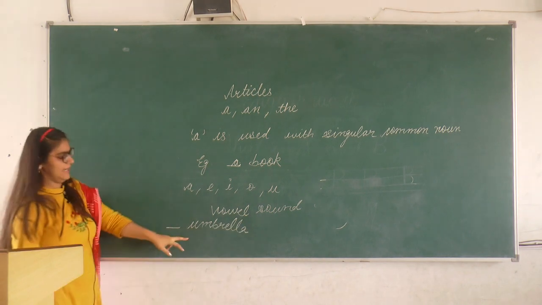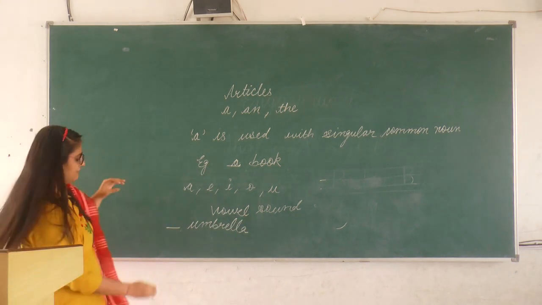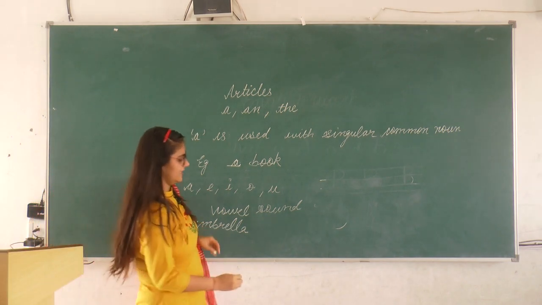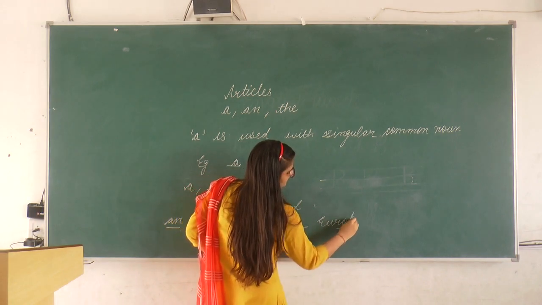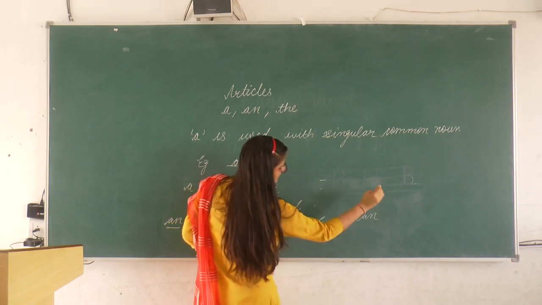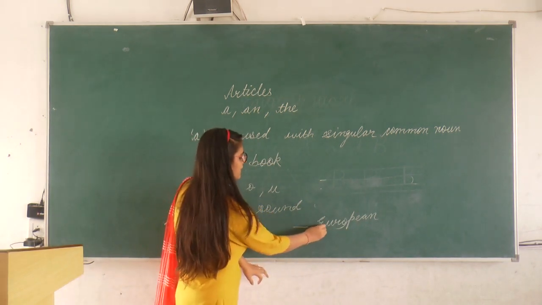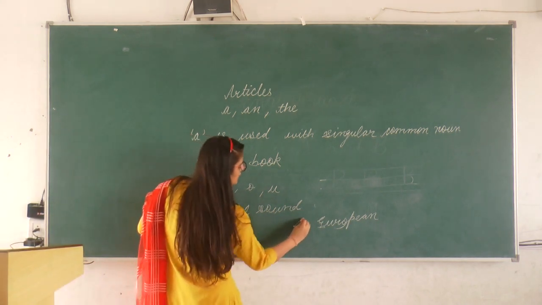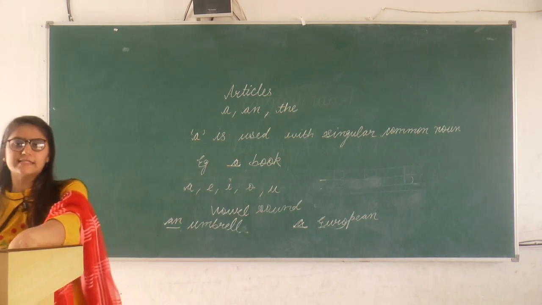Now here in umbrella, a vowel sound is coming, so we will put an here. I am giving you one more example. For example, dash European. Now here in European, E is a vowel, but the sound is not a vowel sound. So we will put a here: a European. So hope you have understood this thing.